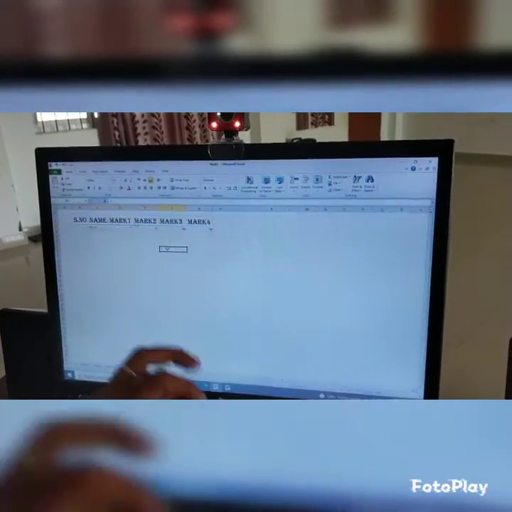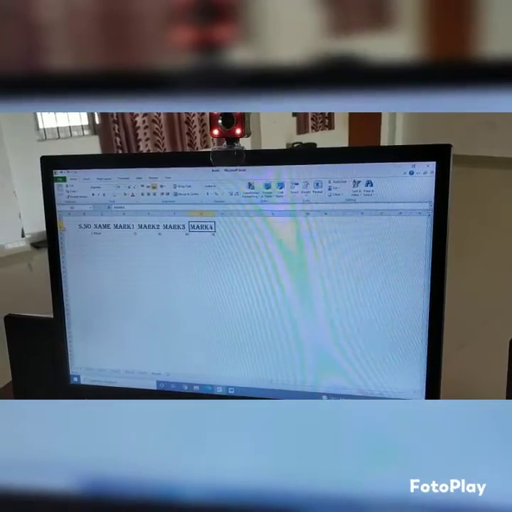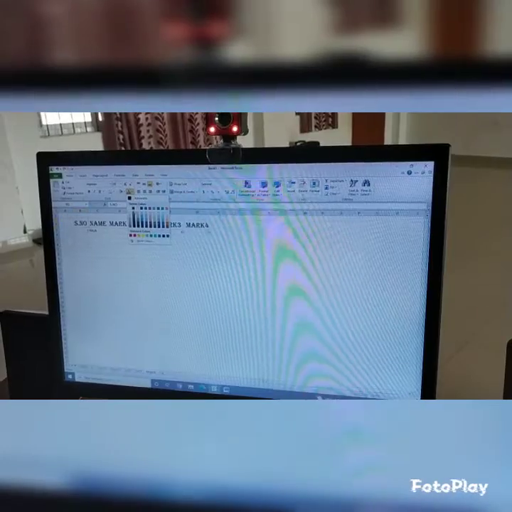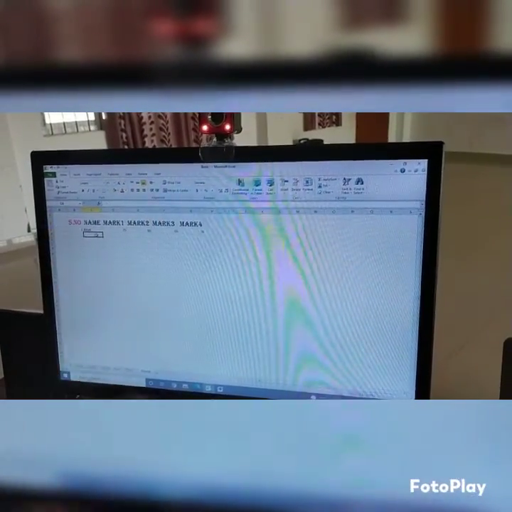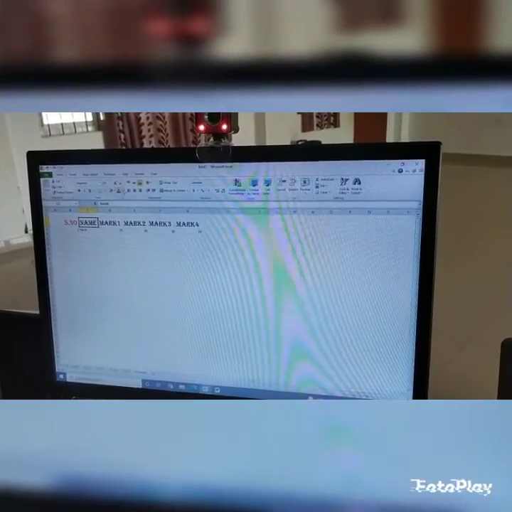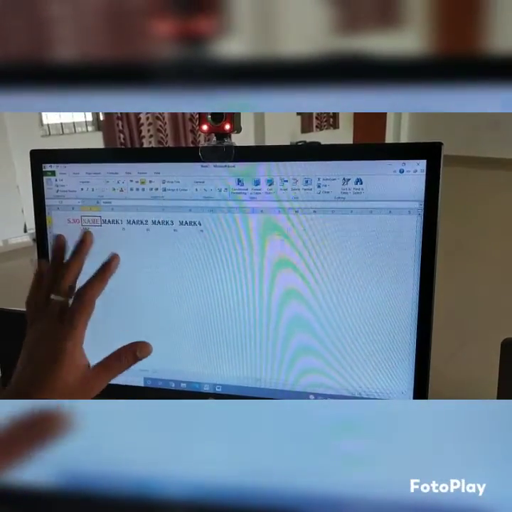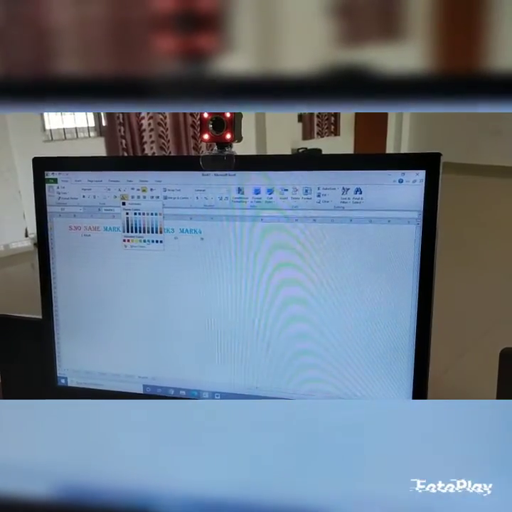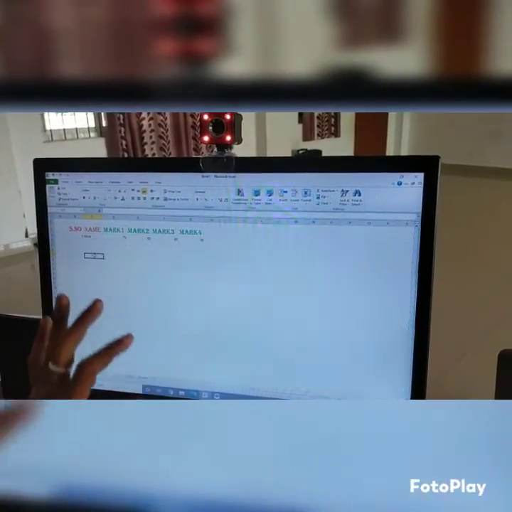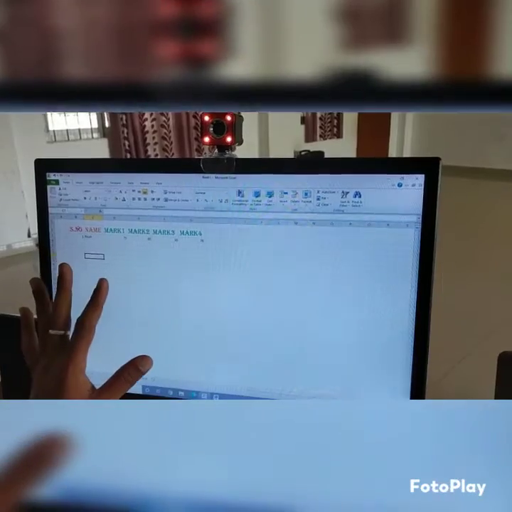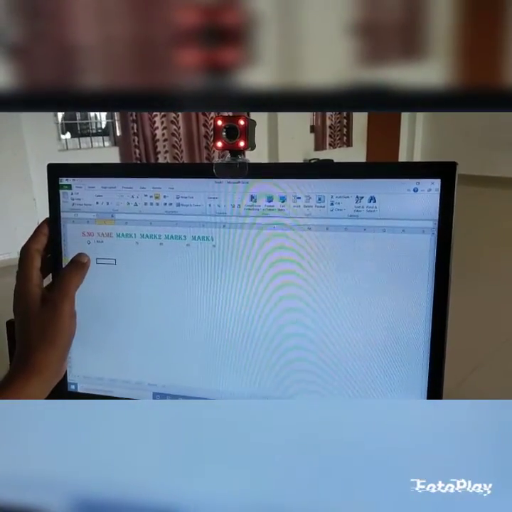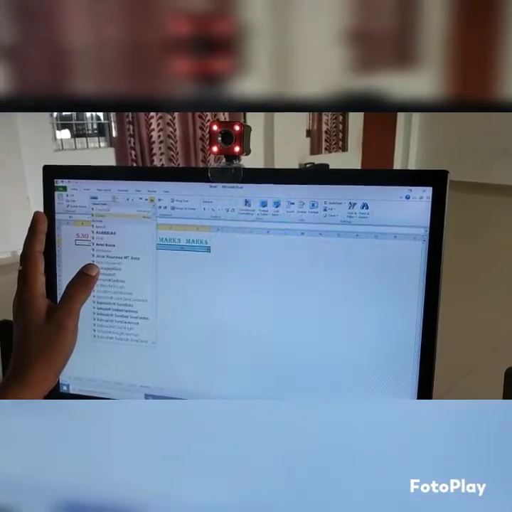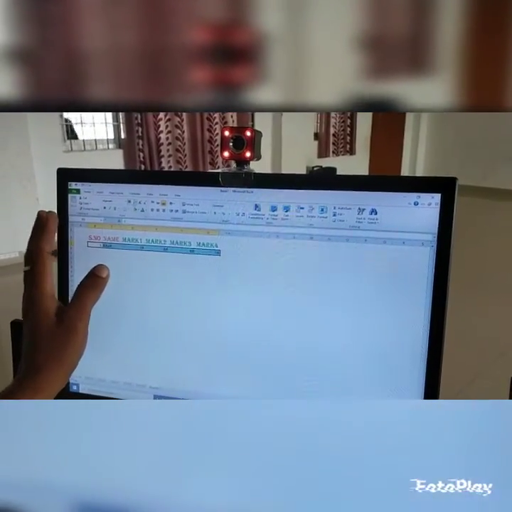Again, I am going to change the color of the letters. First I am going to click and choose the red color. Serial number is red. For Name, I am going to change the color. Again, I am going to use the same colors for the marks. So I am going to choose blue or green, etc., anyone. Then again I am going to use letters and data of a different size, 20 like this, so the data will be changed.